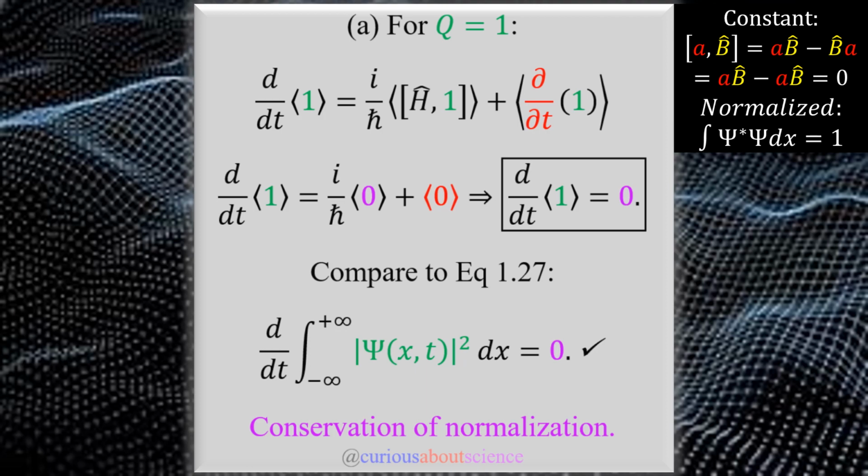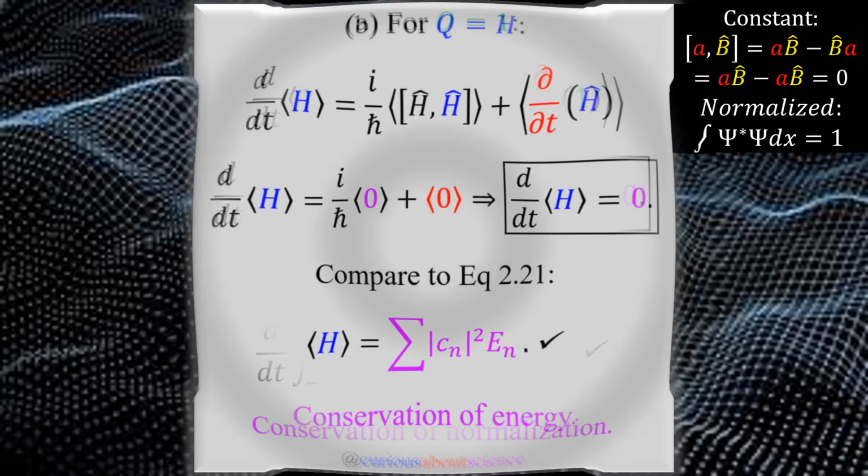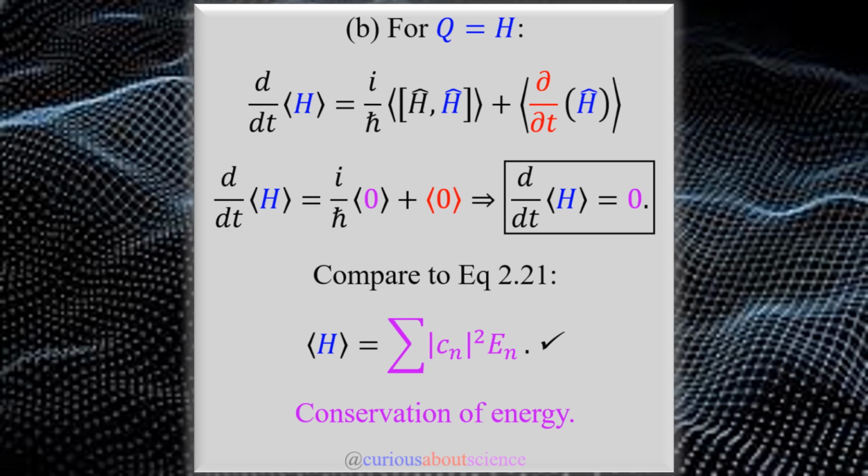Let's see what we have. In B, we want just the observable of energy itself, which of course, if we plug that in, we get H, H, H all across the board. Here we are making explicit reference to the fact that we are hoping that we are not time dependent in this Hamiltonian.